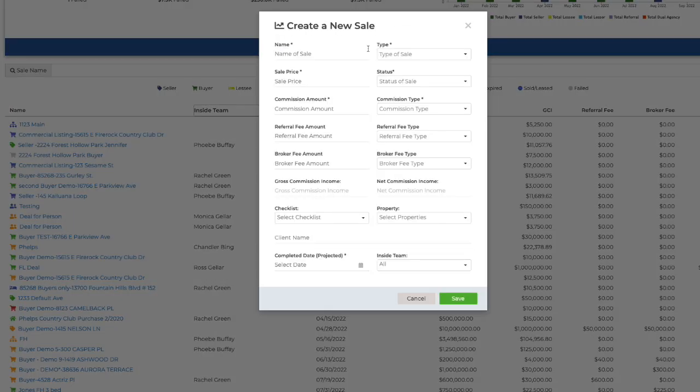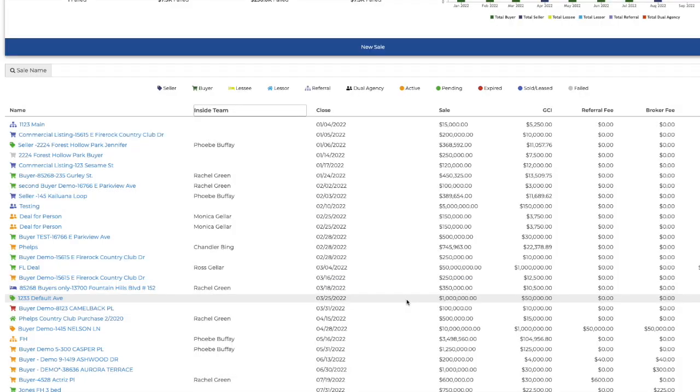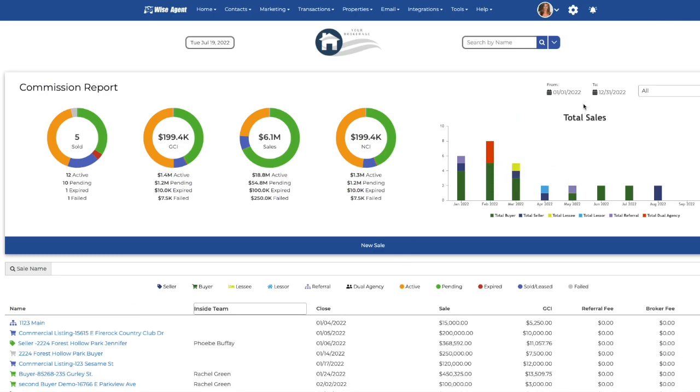When entering in a sale, you will name it, enter the type of sale, enter in the sales price, and any commission, referral, or brokerage fee amounts. From here, you can also attach a checklist or a property. You can even type in the client's name and select a completed date projection. The commission report defaults to the year that we are in. If you enter in a sale from a previous year, you can navigate to the date range from here.